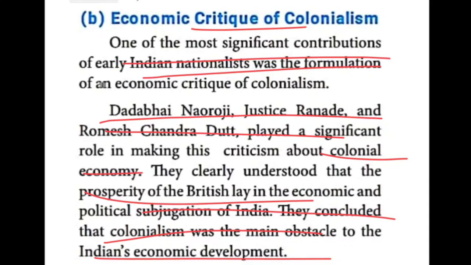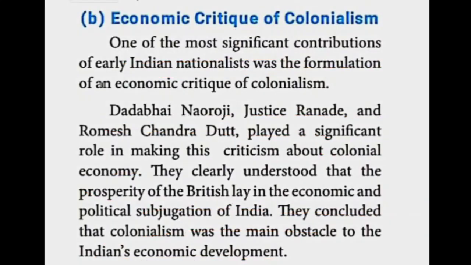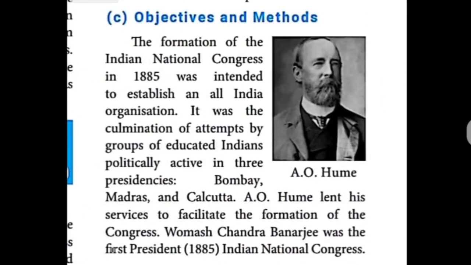So the policy of the British was responsible for this. Who suggested that? These people: Dadabhai Naoroji, Justice Ranade, and Ramesh Chandra Dutt. Those personalities passed a number of criticisms. Then, what is given next? Next is the objectives. What are the objectives of the Indian National Congress?